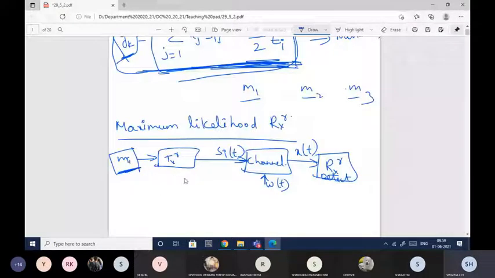Minimize the probability of error. Okay, it means that, see, if I'm transmitting m1, at the receiver end m cap is estimated, so my m cap should also be equal to m1 only. Okay, so the probability of error should be minimized.